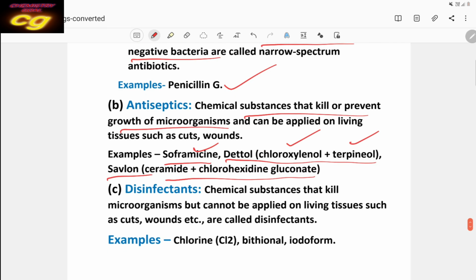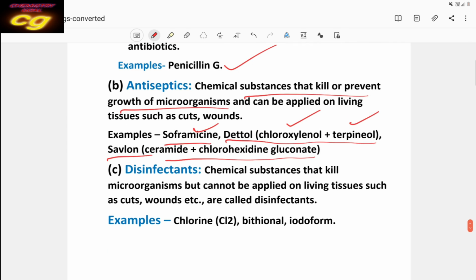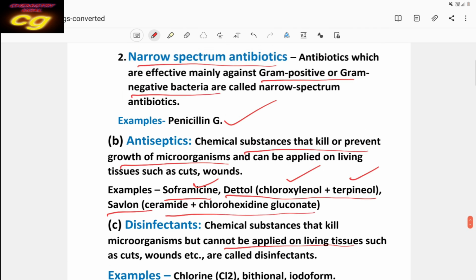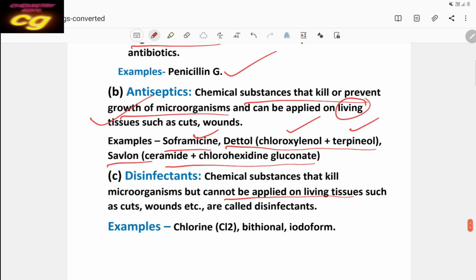Then disinfectants. A disinfectant is also one type of antimicrobial drug. It controls and kills microorganisms. But one important thing is that disinfectants are used on non-living tissue. Antiseptics are used on living organisms and living cells, and disinfectants on non-living things. Examples are chlorine, bithionol, iodophor, potassium permanganate.